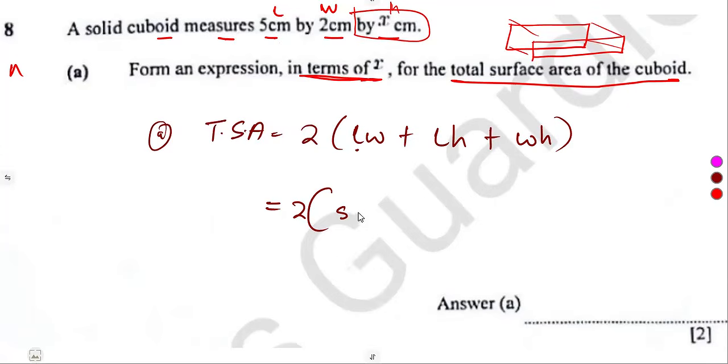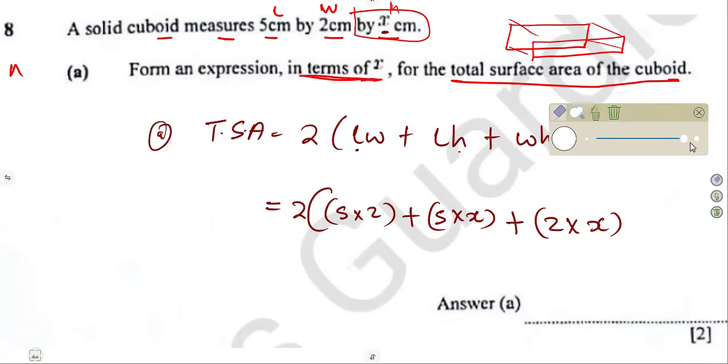So that's 5 times the width, which is 2, plus length times height. Our length is 5. And our height, we say, let it be what? X. So that's 5 times x plus the width. Our width is 2 times the height. Remember, our height is what? Is x. Just like that.